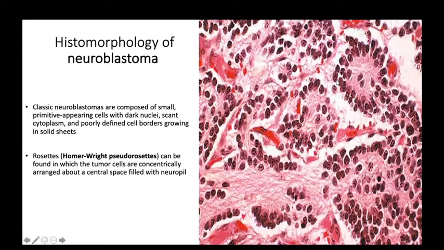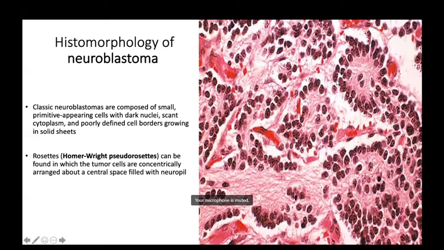If there is any vessel surrounding these cells, that is called a pseudo rosette. Here is a Homer Wright pseudo rosette because here are the neuropils, the fine lines. So in neuroblastoma, the rosettes are found in which the tumor cells are concentrically arranged with the central space filled with neuropils. That is typically neuroblastoma.